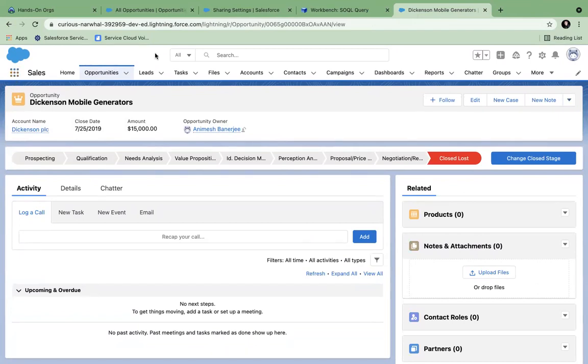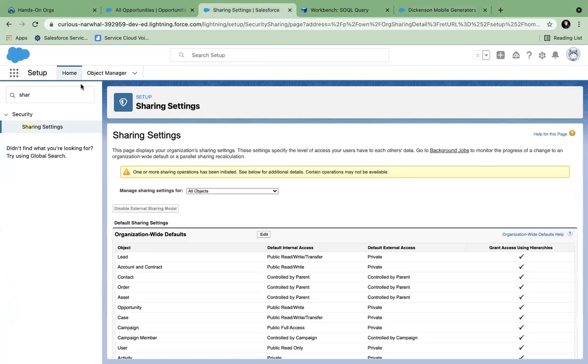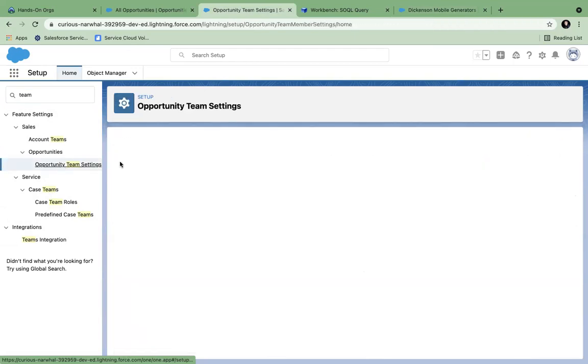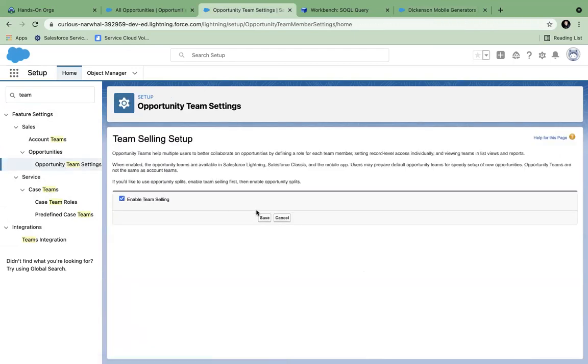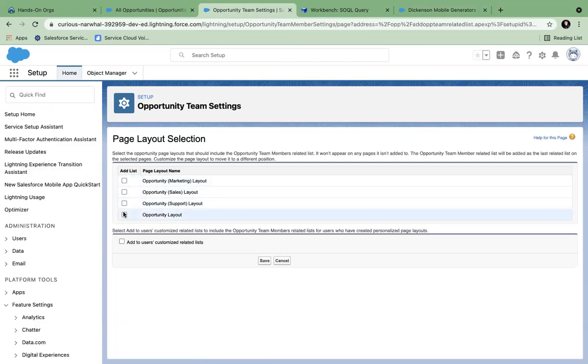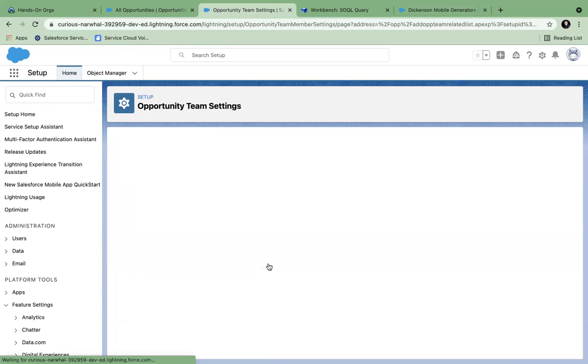You have to go to Setup and go to Teams. You see there are different teams. Account teams are there, opportunity team is there, case team is there. So I will have to first enable team selling. If I enable team selling, then it will ask me in which layouts to add this team. I will add to all layouts. Save it.